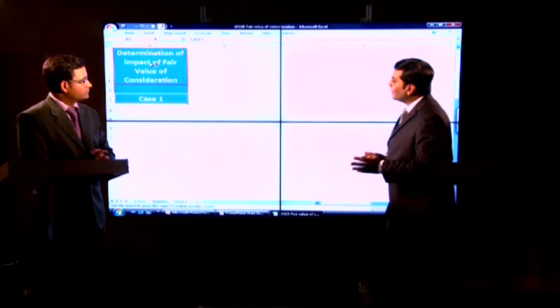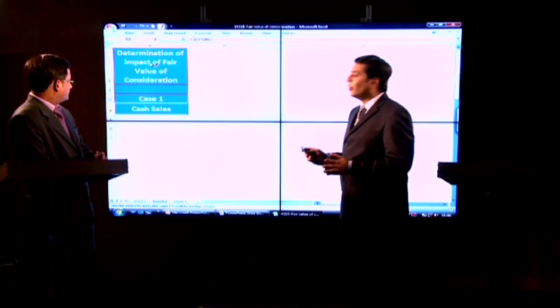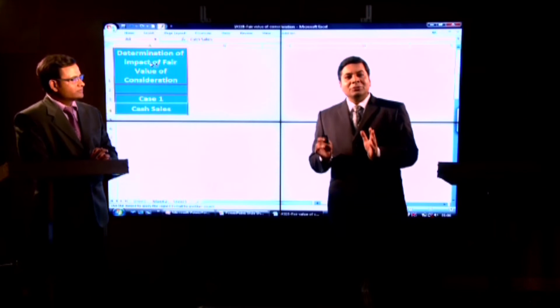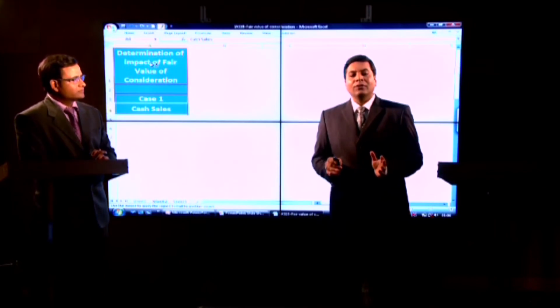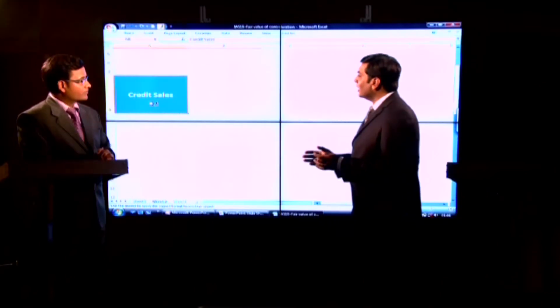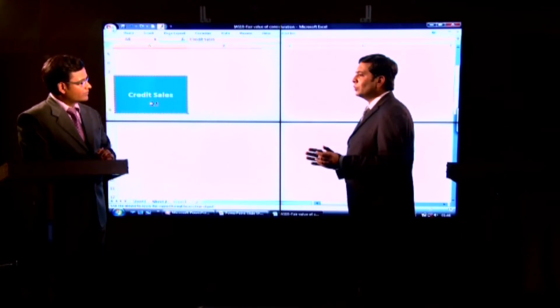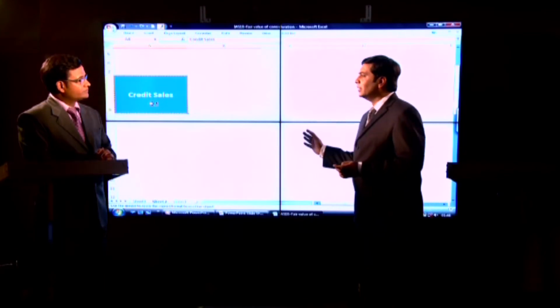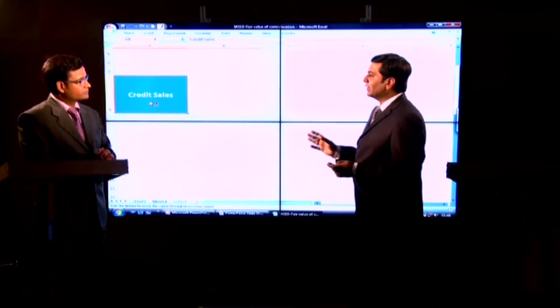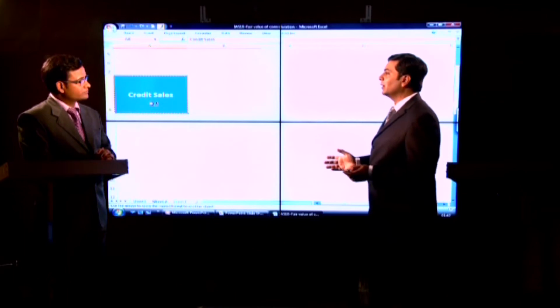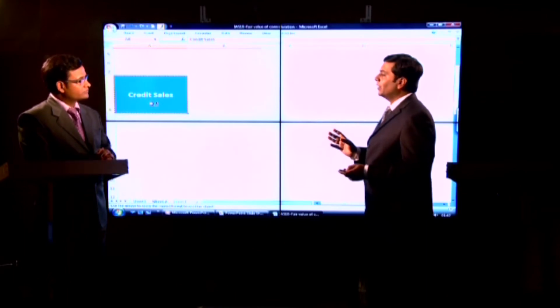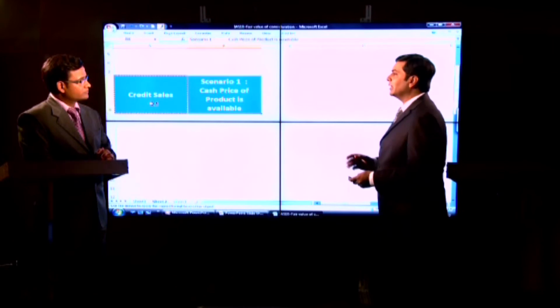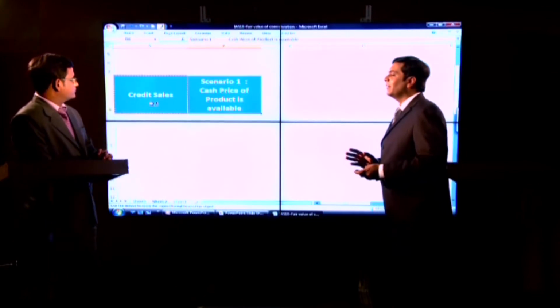Let's take case 1 where I am selling on cash. If I am selling the goods for cash, then fair value of consideration is equal to cash price, hence no impact. Furqan, in case of credit sales, two situations can possibly arise. One, that I am selling the goods on credit and cash price is available. Other, that cash price is not at all available and I am selling the goods on credit. Let's examine the scenario first where I am selling the goods on credit and cash price is available.